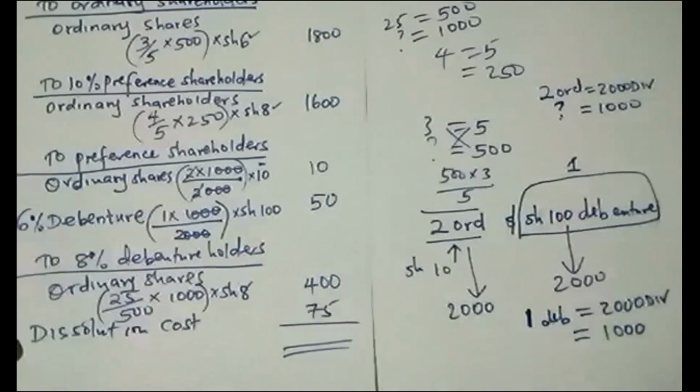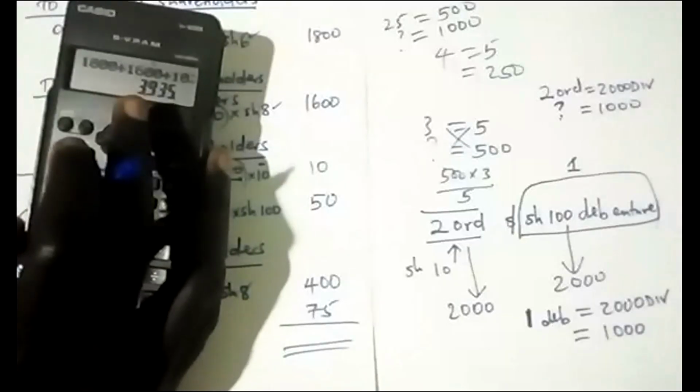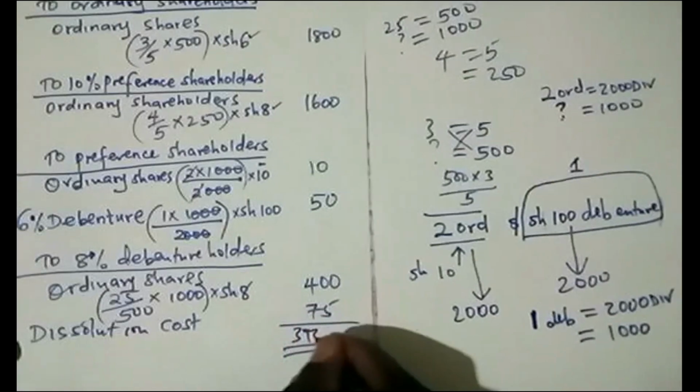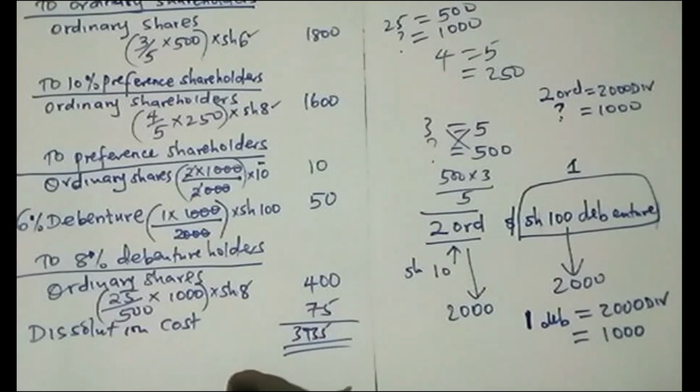So let us add: 1,800 plus 16 plus 10 plus 50 plus 400 plus 75. So I'm getting here 39.35. Any questions so far, so good?